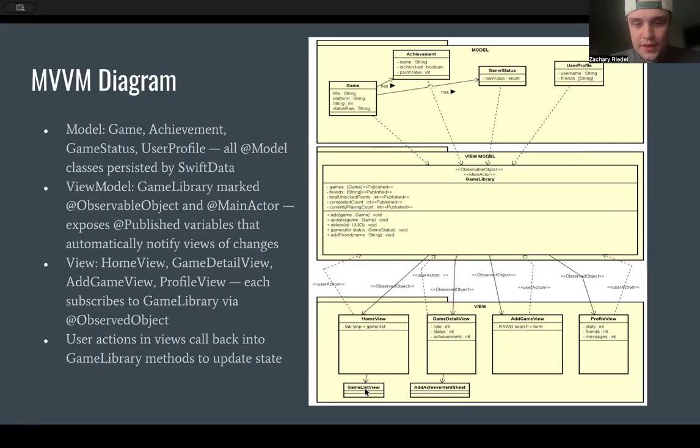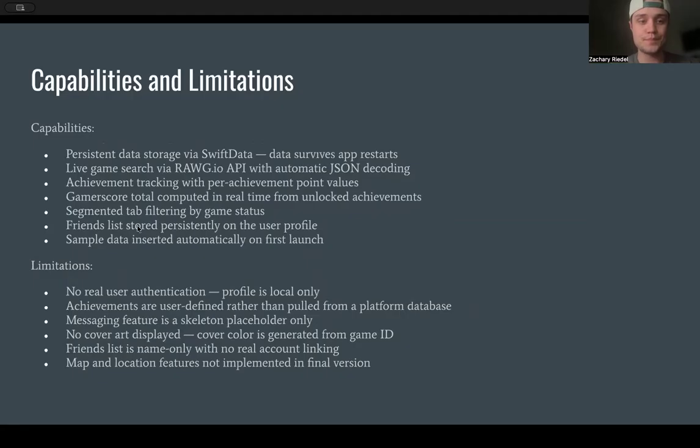And then down here, we have the GameListView through HomeView. And then we also have the GameDetailView, which has its own achievement sheet for each game. The user's actions in the views call back to the GameLibrary methods to update the state. So once these are changed, they're updated back through the published properties and through SwiftData.